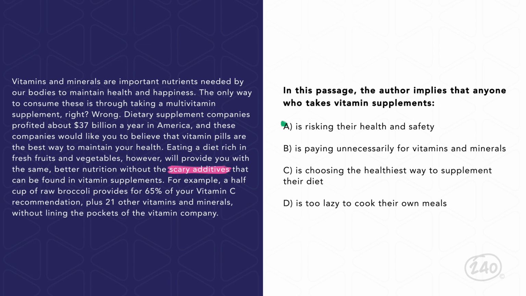Because the passage suggests that supplements may contain scary additives, it is implied that anyone who takes them is A, risking their health. The author suggests B explicitly. He lists how much money supplement companies earn and says, lining the pockets. Option C is a direct contradiction of what the author believes. Nowhere in the passage does the author mention cooking meals, so option D cannot be implied or inferred from the text.